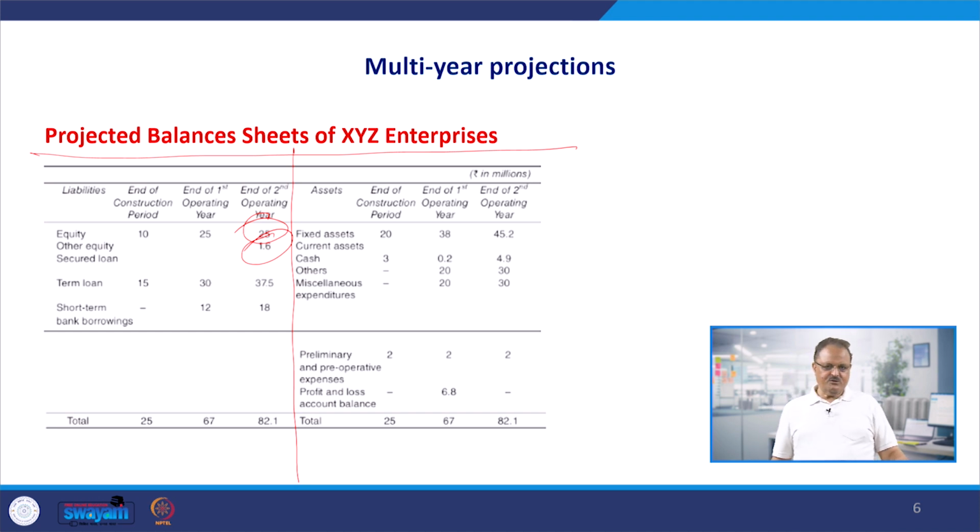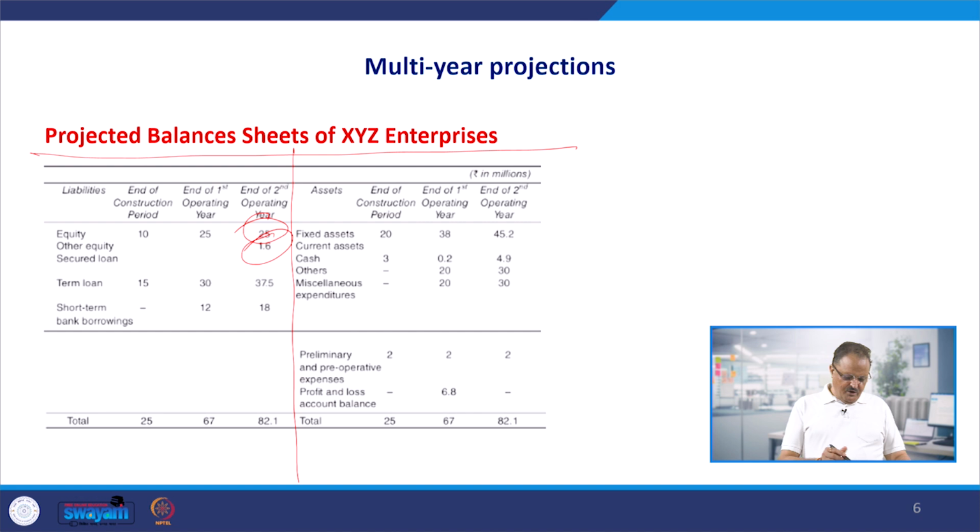So entrepreneurs have not pocketed any part of the profit. They have reinvested the whole amount of the cash back into the business. So the profit, we have seen, profit after tax was 1.6 million, which is the whole amount added back here, transferred here, and finally the equity has become 26.6 million. That is initially 25 million invested by the entrepreneurs, and 1.6 million of the profit, retained earnings generated by the project.